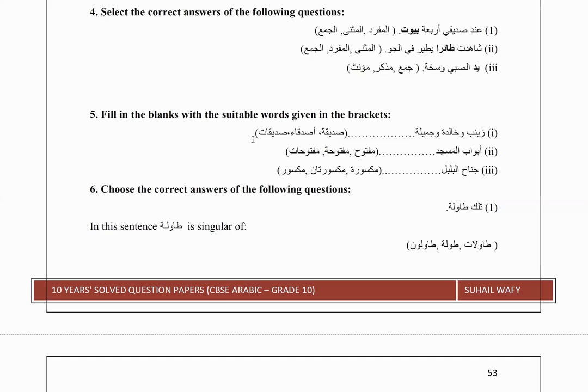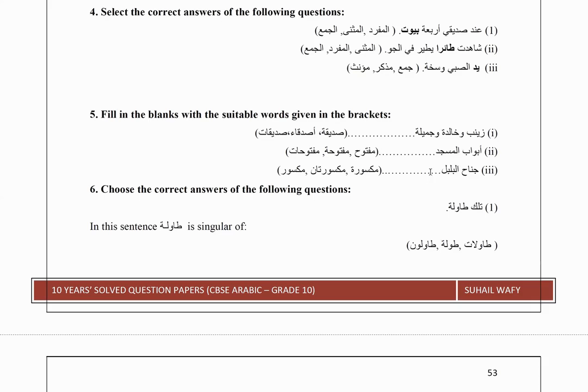Sadiqat. Then the next one is Abwabul Masjidi, which is the doors of the mosque. Abwab is plural, but it's non-human. So the rule is that anything that is non-human plural is considered singular feminine. So we have to come with the singular feminine noun here. Cannot be maftuh because it's singular male. Maftuha is singular female, so that should come here. Abwab al-masjidi maftuha.